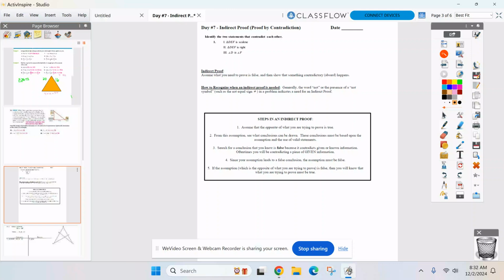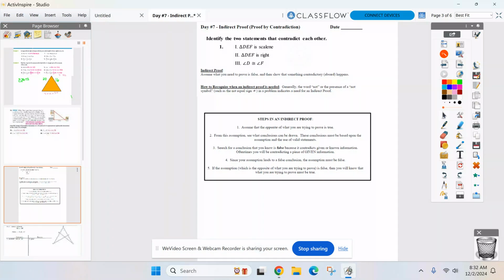So do it by yourself, talk it over with your group. I'll give you a couple minutes. Which two statements up here can never, ever in geometry happen at the same time? All right, so look those over yourself or talk it over with your group. And we'll come back and talk about which two cannot happen at the same time. And make sure you understand why they can't happen at the same time.